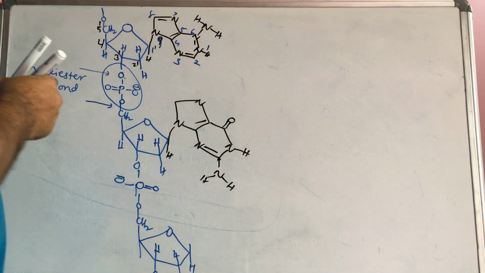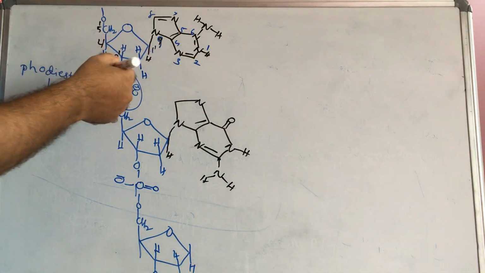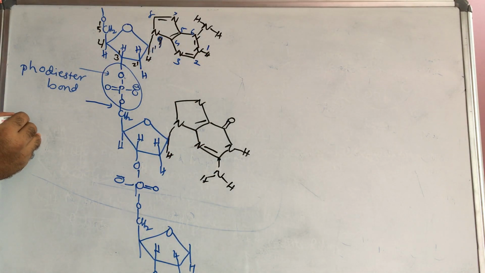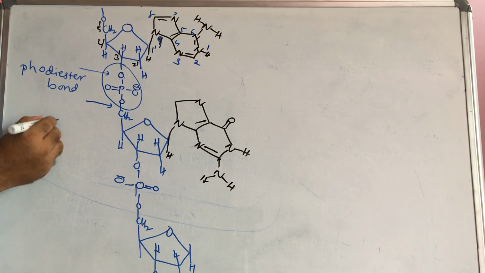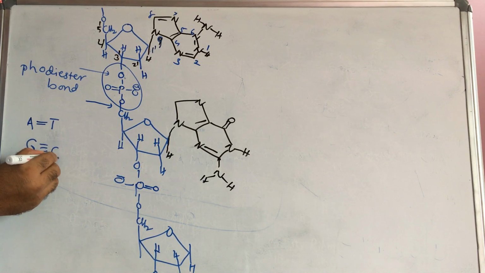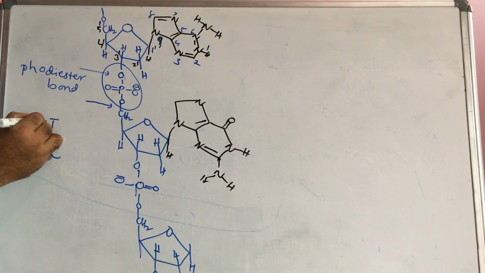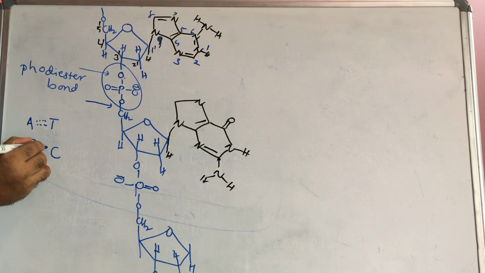Next, if you want to represent adenine, the complementary base is thymine in DNA. So I will write the complementary bases. Adenine is complementary with thymine. Guanine is complementary with cytosine. Here a double bond is represented, here a triple bond. This is actually not a covalent bond, these are hydrogen bonds. If you want, you can also represent them with a dotted line like this. Adenine forms 2 hydrogen bonds with thymine. Guanine forms 3 hydrogen bonds with cytosine, or cytosine with guanine. Thymine forms with adenine.